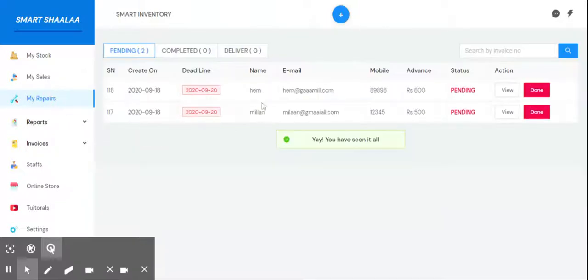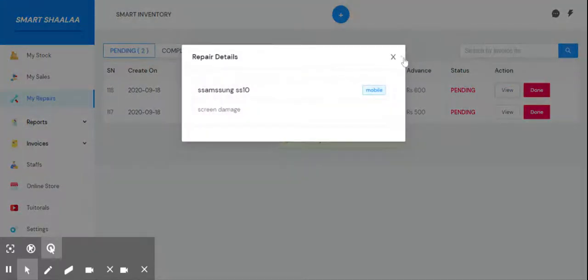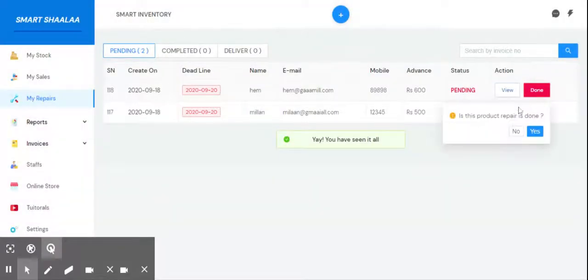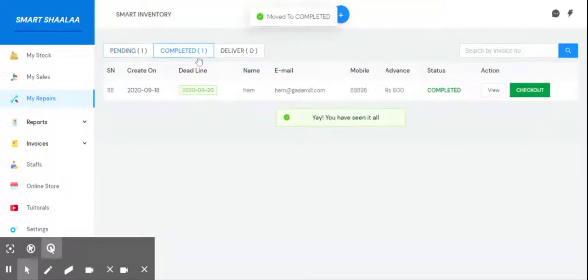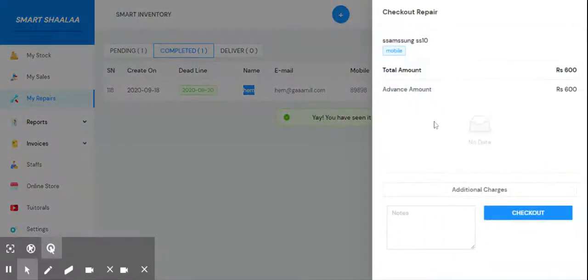My Repair tab shows all the repairing works that are pending, completed, or delivered. We have two pending works that need to be done, and when the repair work is done, you can see the repairing work here. And after the work is done, you can click on Done, and it will move to Completed. The customer, that is him, will be informed when the repair is done and it's checked out.